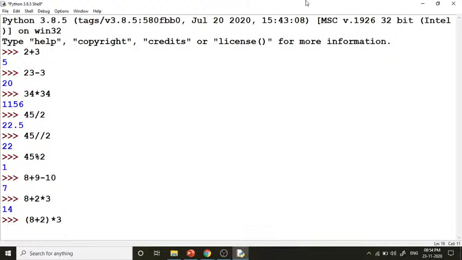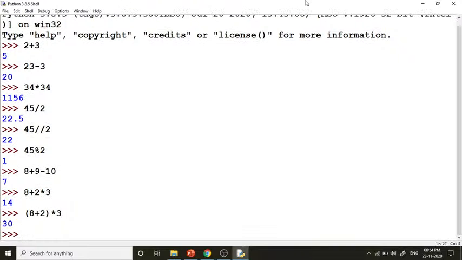Okay, what was the answer for this? So now here you can see it's 30, and you can feel the difference of the BODMAS. So the BODMAS rule is very strictly followed here. If you are using brackets, then the answer would be different compared to if you are not using them, because the BODMAS rule is strictly followed here.